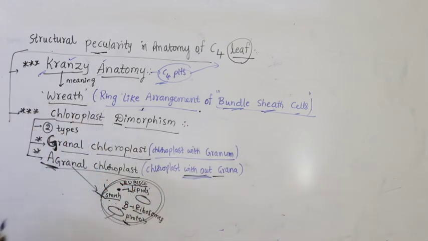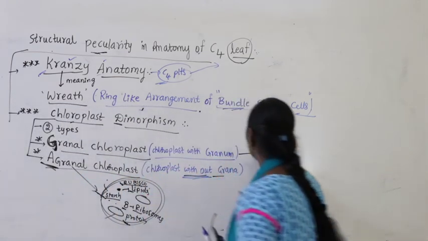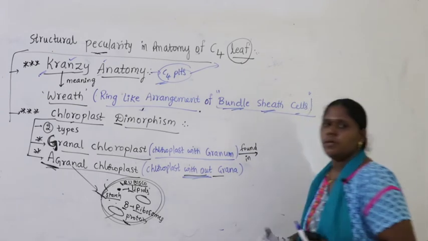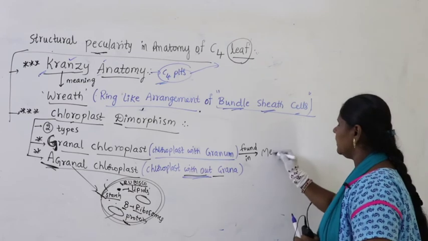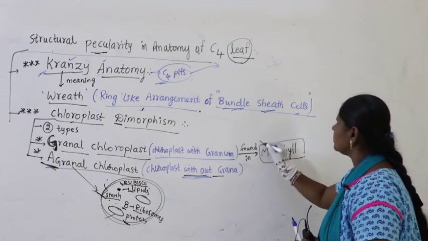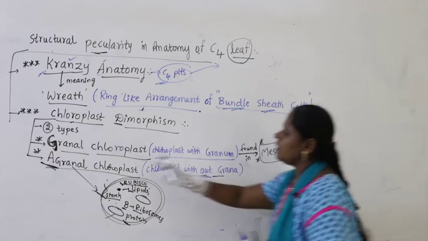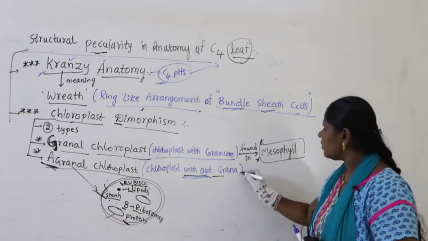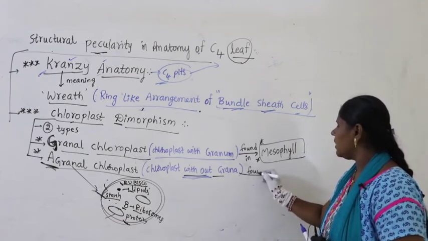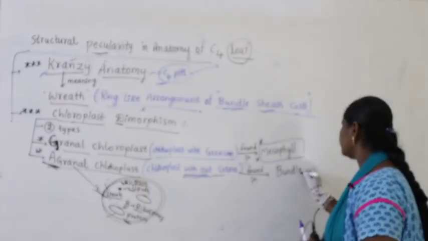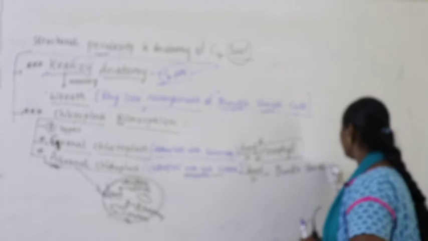So where do you find granal chloroplast? As usual in the leaf, in the mesophyll. Granal chloroplast is present in mesophyll. Then where is agranal chloroplast found? Agranal chloroplast is found in bundle sheath cells.